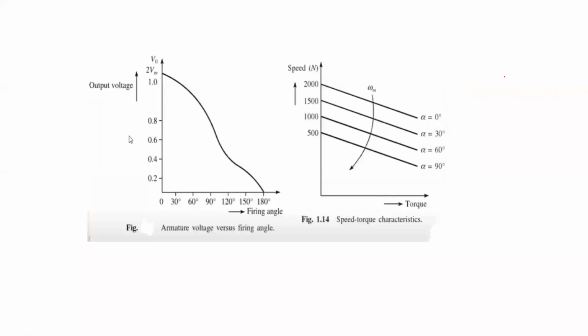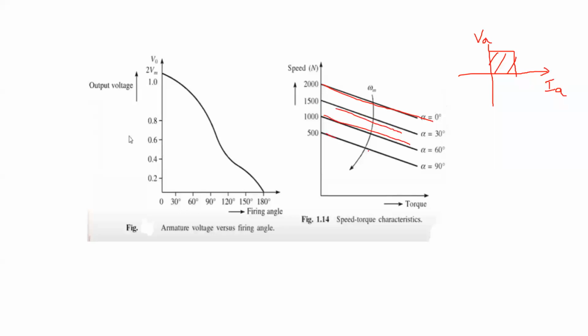First quadrant. Clear? So the single phase semi controlled converter fed separately excited DC motor will operate in the first quadrant, with VA on the Y axis and Ia on the X axis. So that's why we are drawing the speed torque characteristics also in the first quadrant like this.